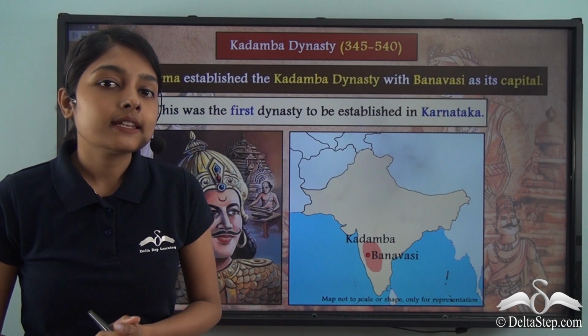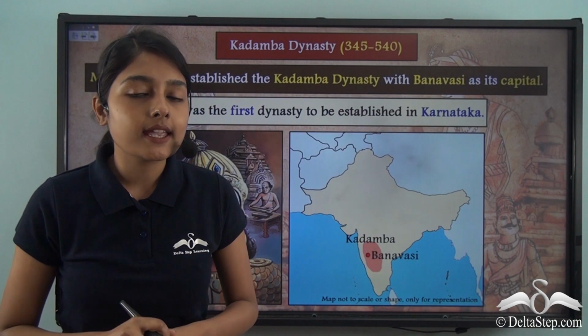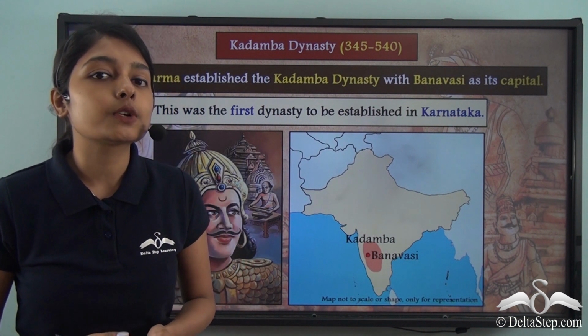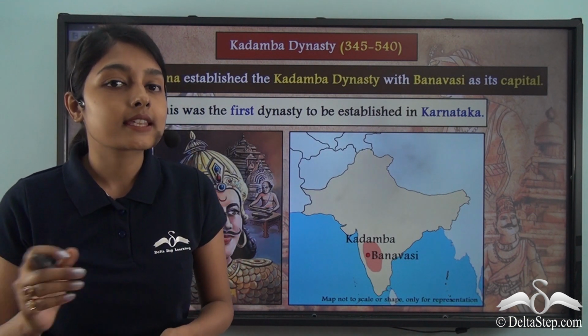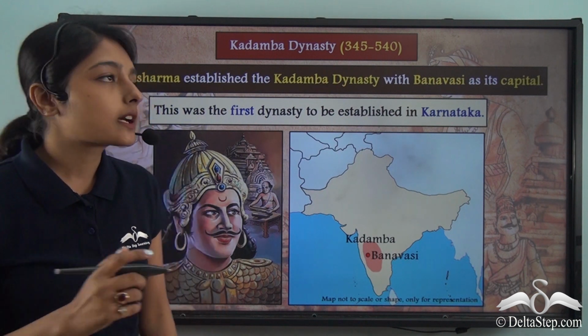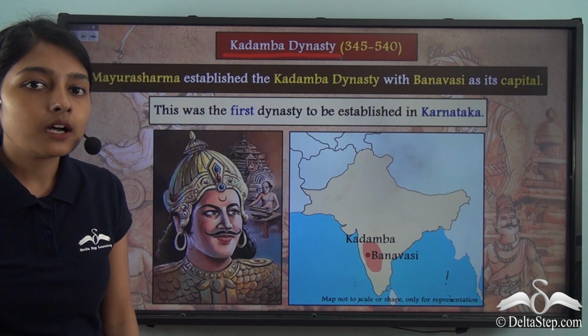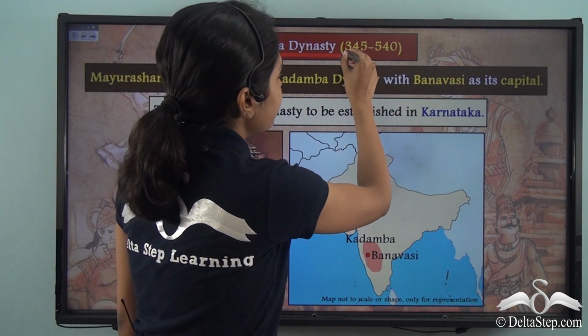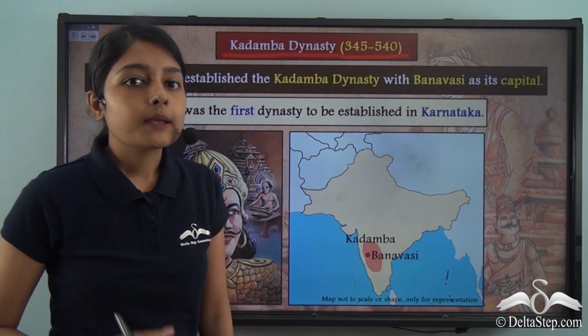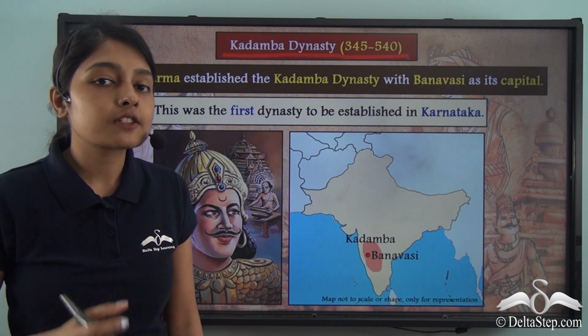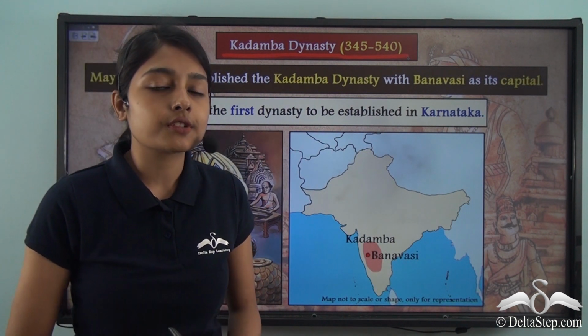Now when we began this discussion, we started by saying that these new kingdoms were established from the 7th century onwards. But the Kadamba dynasty that was founded by Mayura Sharma was from 345 to 540. By this you can understand that it was founded before the 7th century.